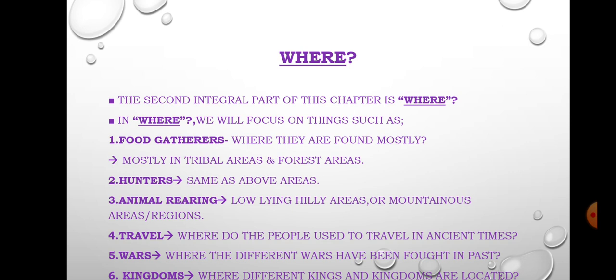Number 4, travel. Number 5, wars. And number 6, kingdoms. All these 6 points come under the concept of "where" that we had discussed just now, and I hope that each and every point is clear, as per my expectation, to all of you students, right?